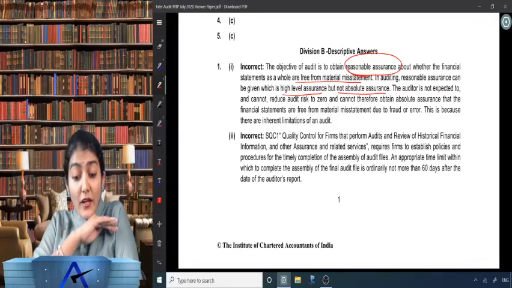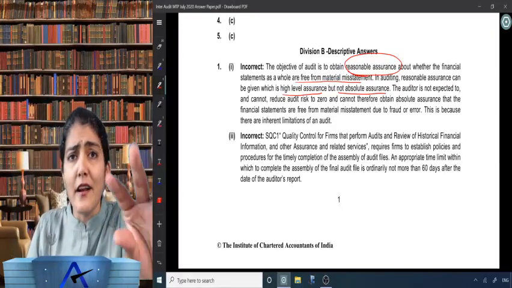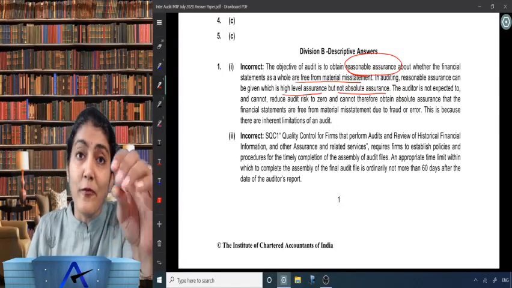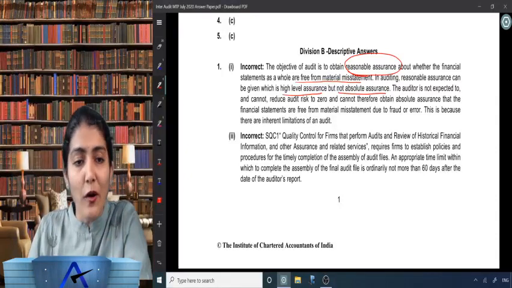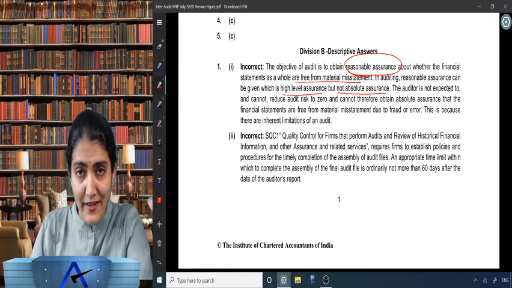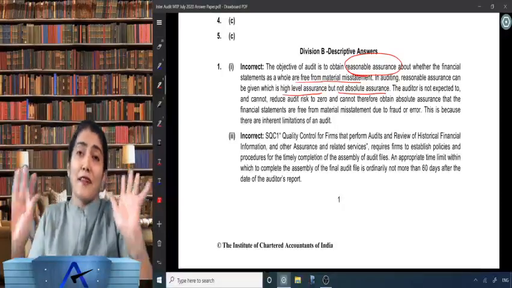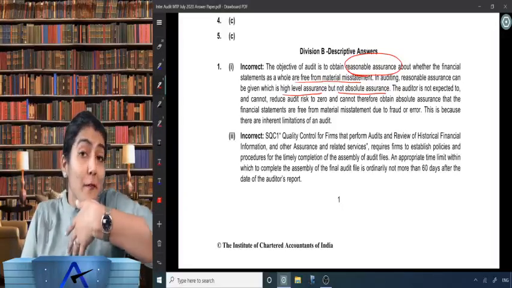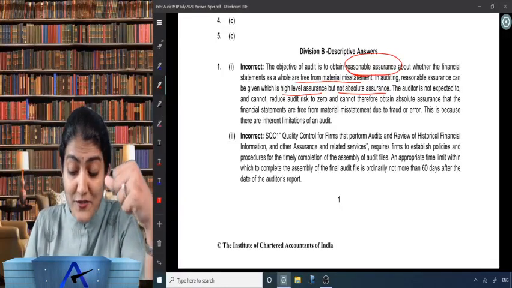Okay, the auditor is not expected to, it says it's not even expected from you. So see, we are not even expecting that you get 100 out of 100 in audit. You at least get 50 out of 100 in audit. You'll say, ma'am, 40 is also more than enough in my case. So that is your case. No, but I am talking about generally. Okay, all subjects you should get 50, 50, 50, 50. Means life is safe over there. I know. So in that case, 200 out of 400. Anything, the more the merrier. But this is like minimum what is required. So the auditor is not expected to. So I am telling you, a student is not expected to get 100 marks in an audit paper. But yes, we can expect a good amount of marks by the student in the paper.